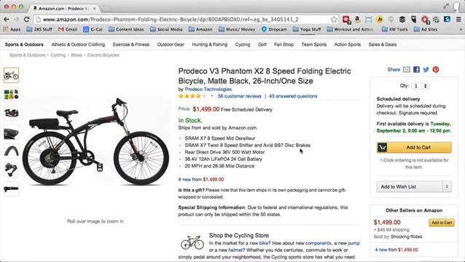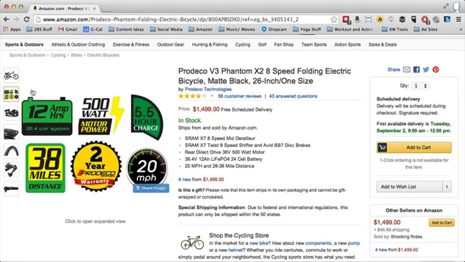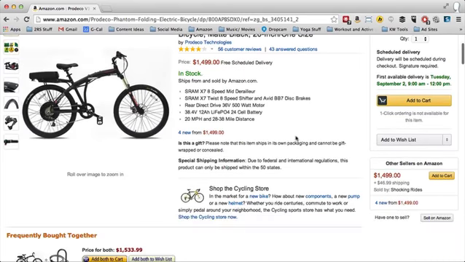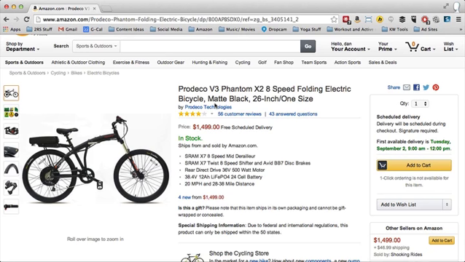It's an off-road one. But this one is a $1,500 payday, which is nice, right? It will go up to 20 miles per hour and go 28 to 38 miles in distance. Again, this is dependent on the terrain, whether it be hills or flat, and how heavy the rider is. So I love this. I want to promote this, right?